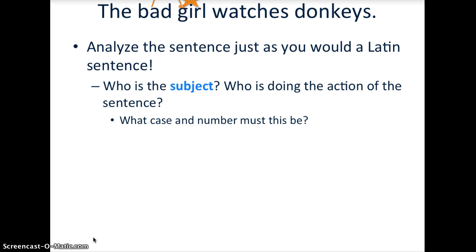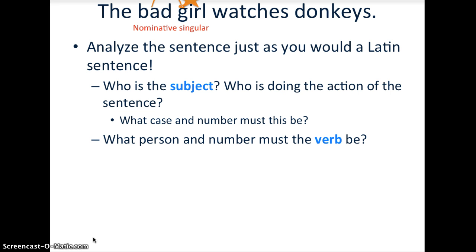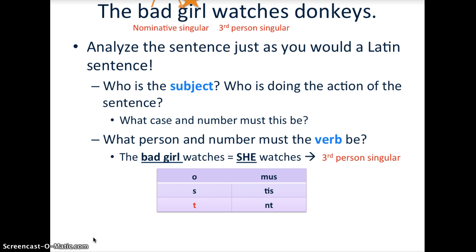Then ask yourself, what case and number must bad girl be? You got it. Bad girl is going to be the nominative singular. It's also going to be feminine because girl is feminine. Moving on. Ask yourself, what person and number must the verb be? The bad girl watches donkeys. Well, the action word is watches. So what person and number must that be?